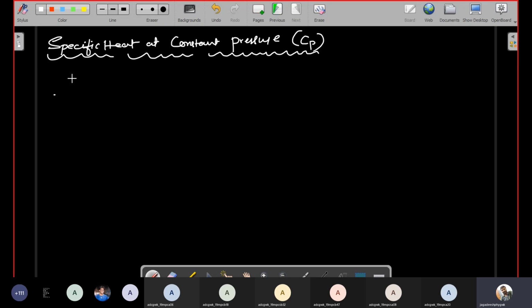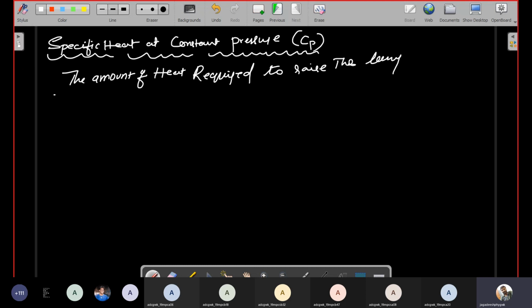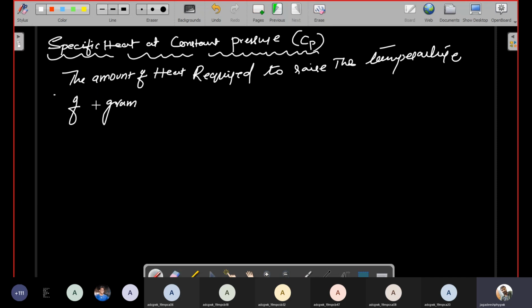So the amount of heat required to raise the temperature of 1 gram mass of substances